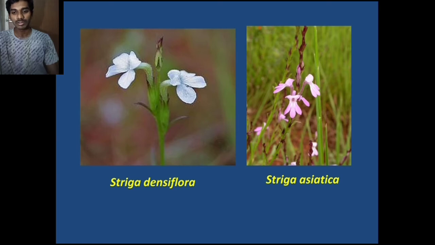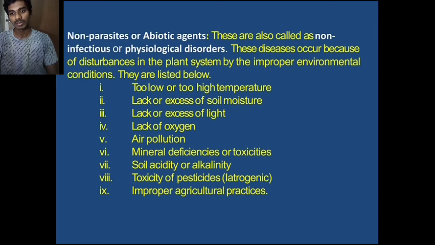In Striga, there are two species: Striga densiflora and Striga asiatica. Striga densiflora has white flowers, and Striga asiatica has pink flowers. Morphologically, Striga densiflora has knife-like flowers, while Striga asiatica has boat-like flowers.